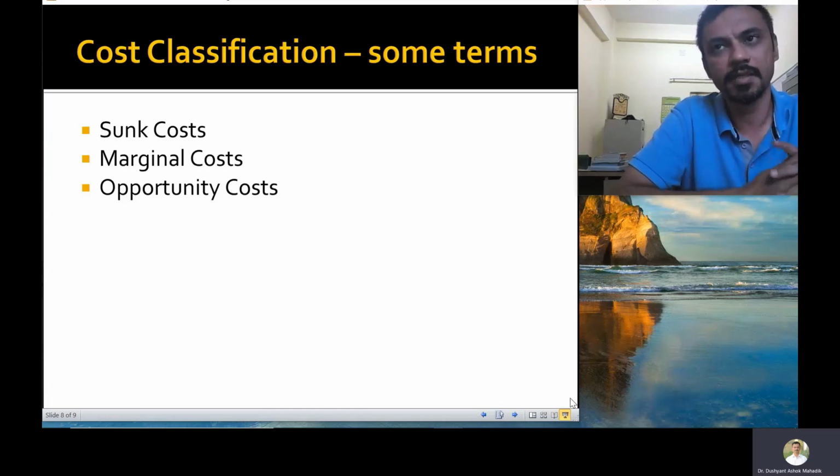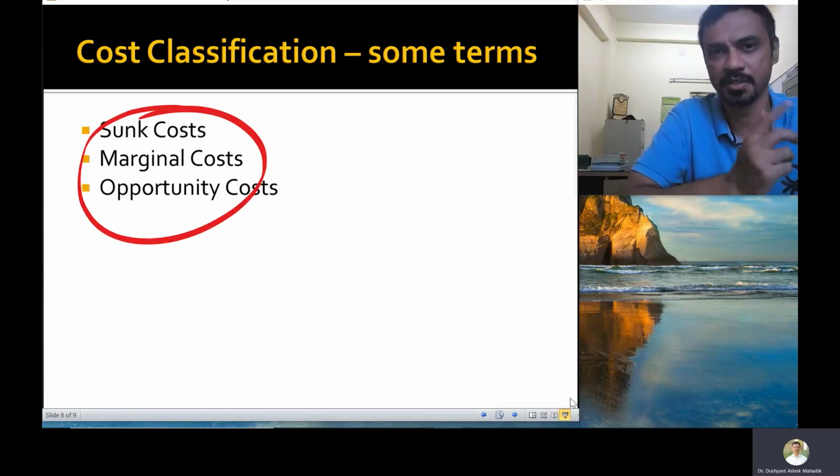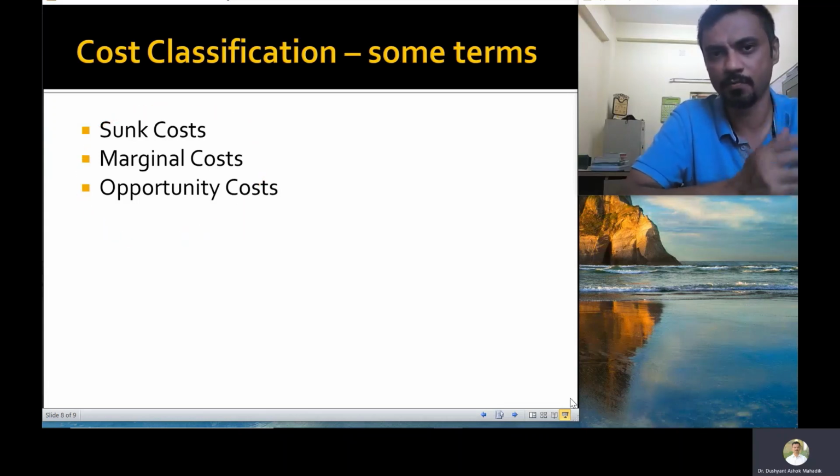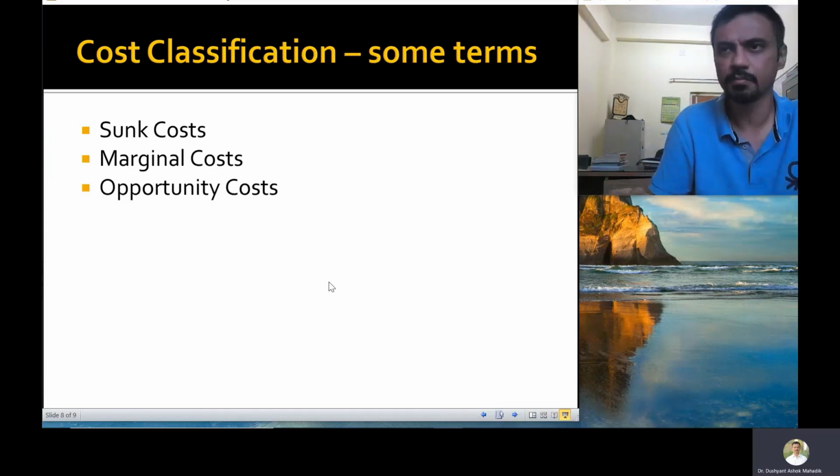Again, there is an element of sunk cost in this. There is an element of marginal cost in this, and an opportunity cost in this. So just think about what is the future differential cost for you for taking one extra class. So I'll leave you with that question, and we will resume with your doubts.